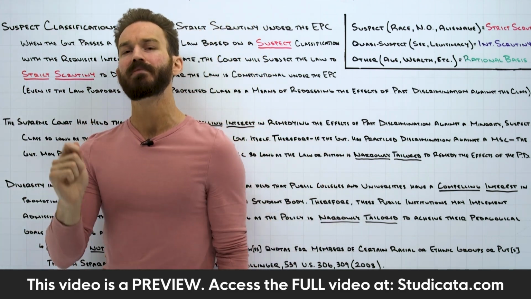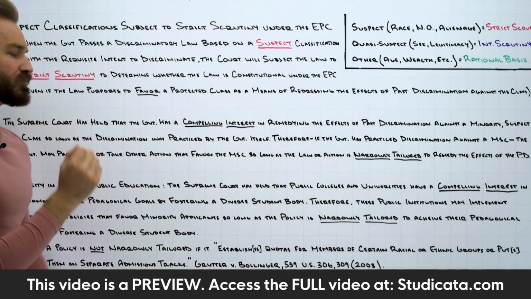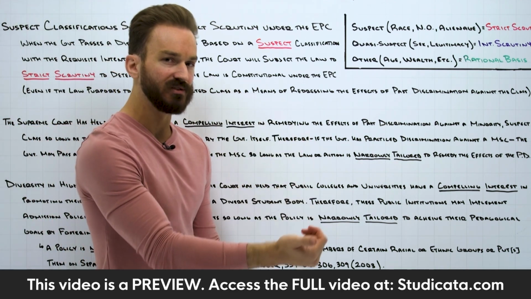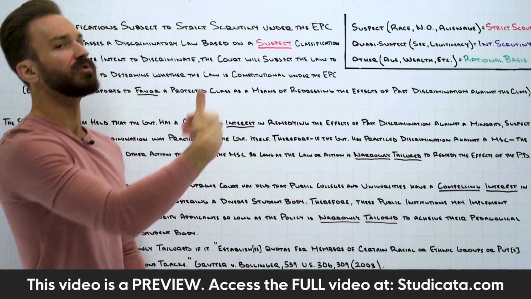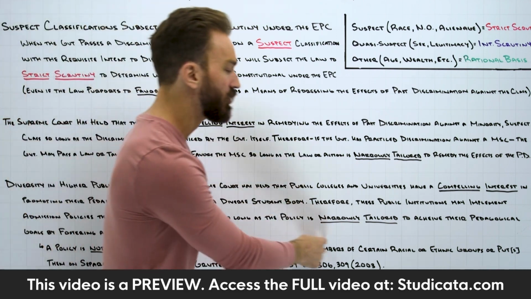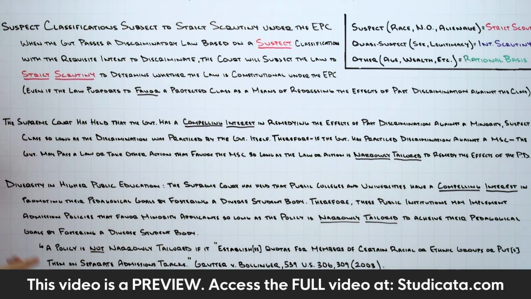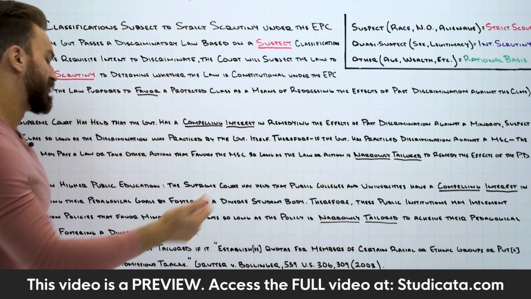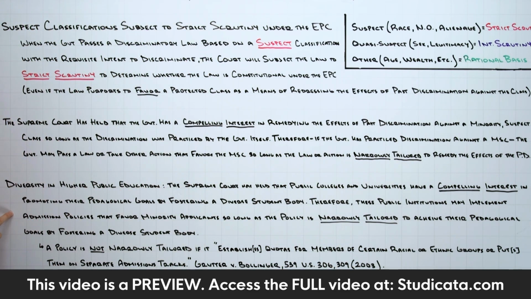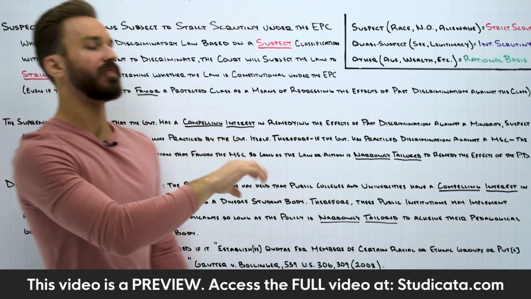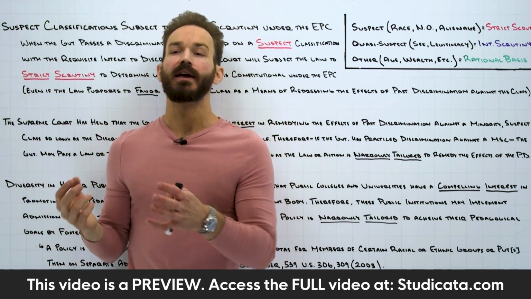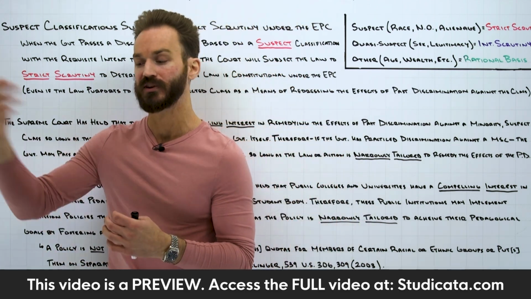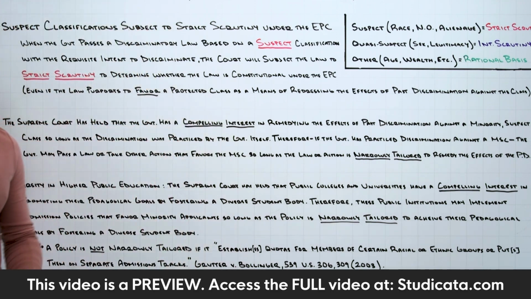The deal is it just can't be the predominant factor. Once race or ethnicity becomes a predominant factor in an admission decision, that's where we say that's overly restrictive. That's not narrowly tailored to achieve their goal of fostering diversity. There are far less restrictive ways to achieve diversity rather than just saying if you're this race, you're admitted. If you're not this race, you're not admitted. That's where we get into overly restrictive ways of achieving diversity. That would not be narrowly tailored.